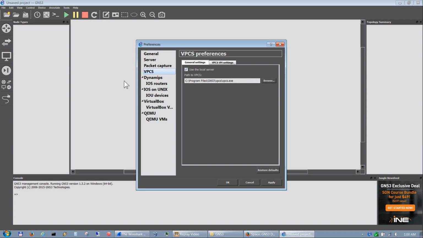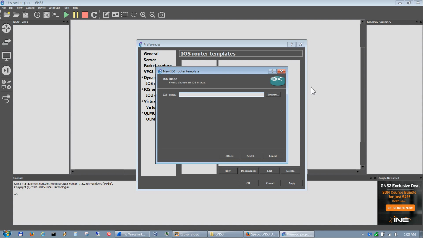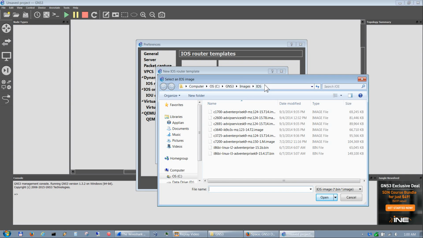So we'll go to Dynamips. Dynamips, pretty much in here, I don't usually do anything, or at least I don't change anything. In future videos, I may do some changes, but right now we'll leave that alone. IOS routers. This is where you add in your IOS routers in the new GNS3, and the way you do that is you go to New.